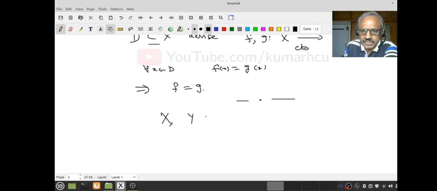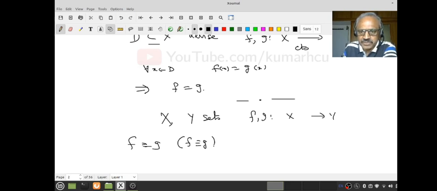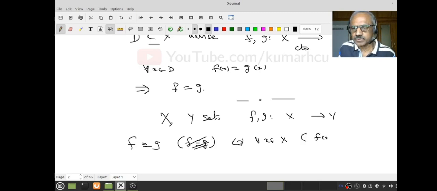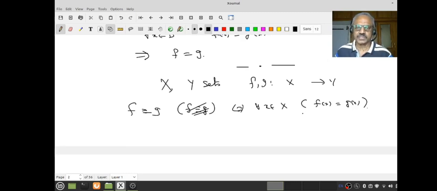Suppose X and Y are sets, and f and g are functions from X to Y. Then when do I say f equals g? Some teachers write f is identically equal to g, but one doesn't say that. As functions they are equal if and only if for every x in capital X, we have f(x) equal to g(x). So if I want to check two functions are equal, I have to check that they take the same value at each and every point. So I have to do a lot of checking in principle. Do you agree with that?